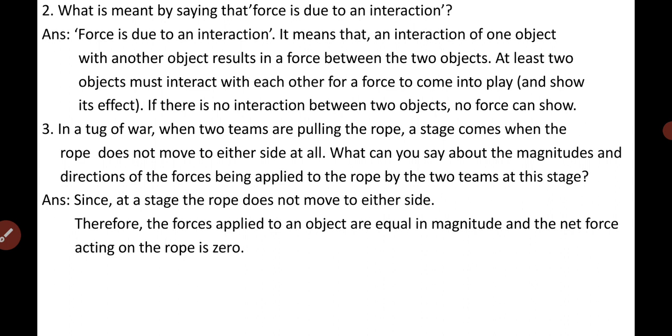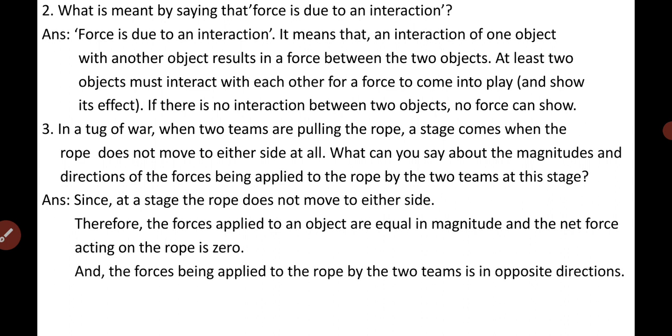And what about the direction? The forces applied to the rope by the two teams are in opposite directions. You can pause the video and note down all the answers.